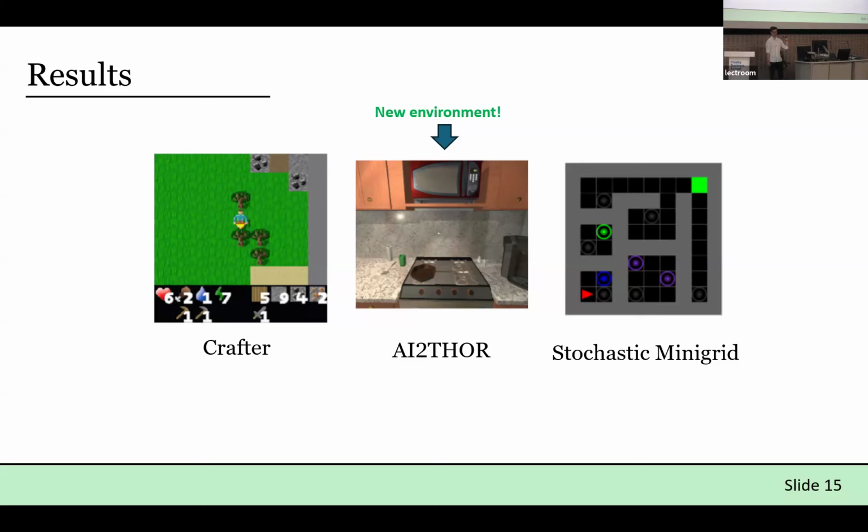The environment on the right is our own stochastic mini-grid environment in which the agent at the bottom left needs to get to the goal at the top right. But to get there, it needs to step through some teleporter objects. Each colored circle, as soon as the agent steps on it, the agent is randomly teleported to one of the gray circles, therefore inducing some randomness.